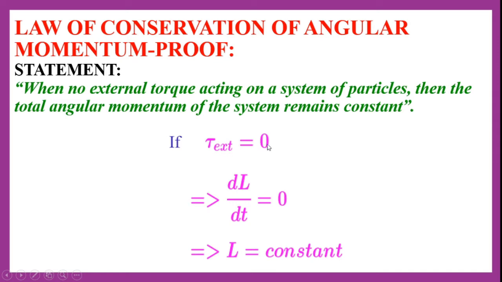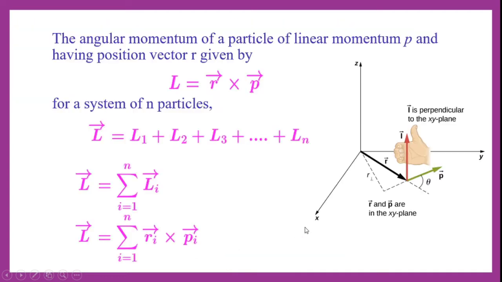If tau external is equal to 0, tau external can be expressed in terms of rate of change of angular momentum. Hence tau external can be written as dL by dt is equal to 0. That implies angular momentum L remains constant. Same as in the case of linear momentum, where if F external is equal to 0 then P is equal to constant, here in the angular momentum case, if tau external is equal to 0, then angular momentum L remains constant.